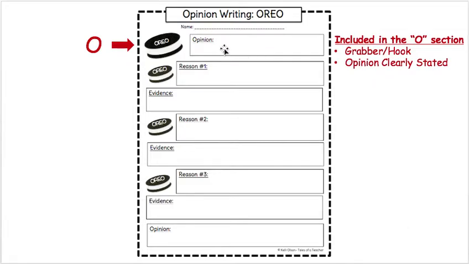And you're also going to clearly state your opinion, and you're going to write that sentence or 2 on here. So the O is your opinion. You're going to write your opinion and put that grabber and hook in that first section.